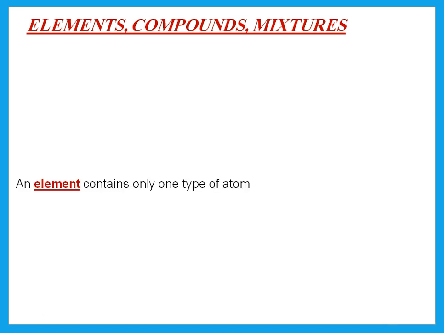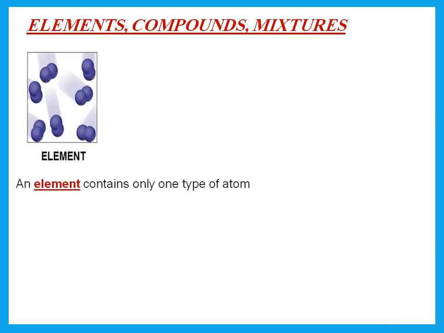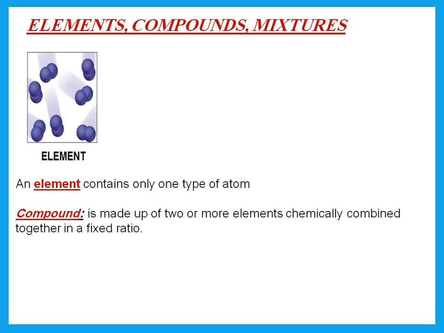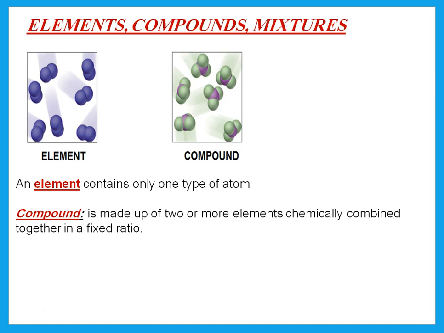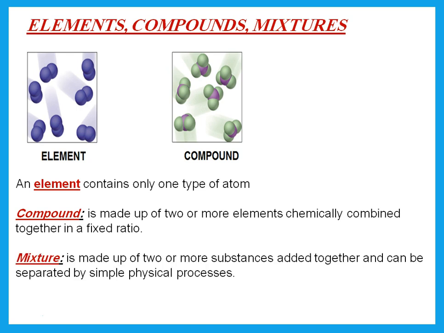Definitions: what's an element? Element contains only one type of atom. Don't say one atom. It has many, many atoms, but all of them are the same, identical, or the same type, then it's an element. A compound is made up of two or more elements chemically combined together in a fixed ratio. If you still don't know these definitions, please make sure you memorize them.